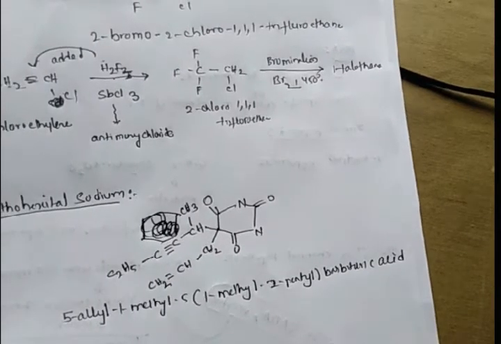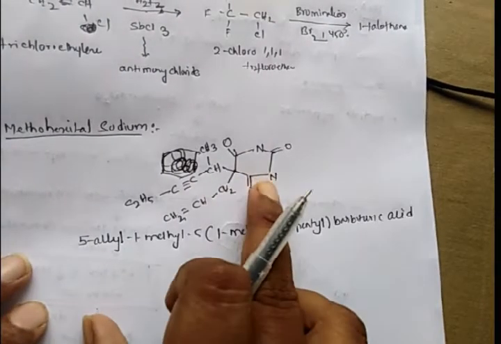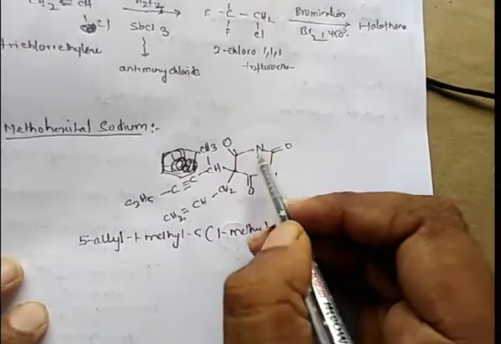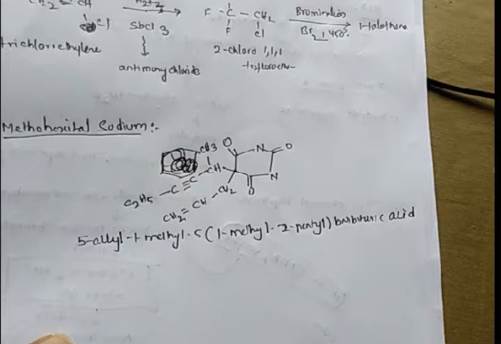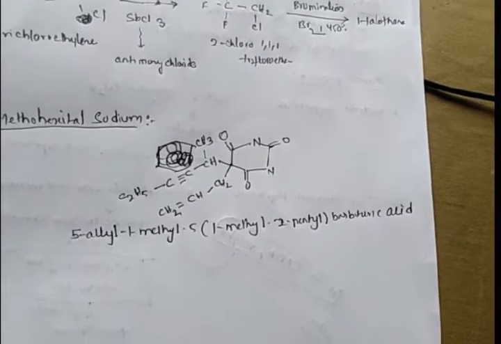This is the structure of methohexital sodium. There is a barbituric ring. So the IUPAC name is 5-allyl-1-methyl-2-pentyl barbituric acid. So coming to the synthesis,